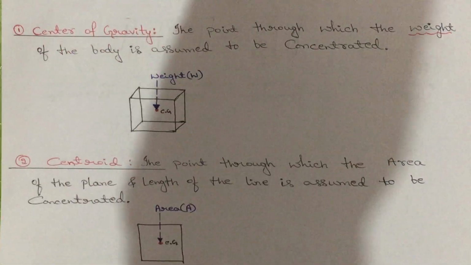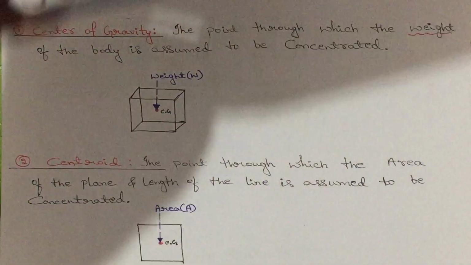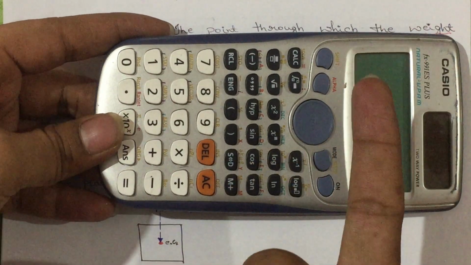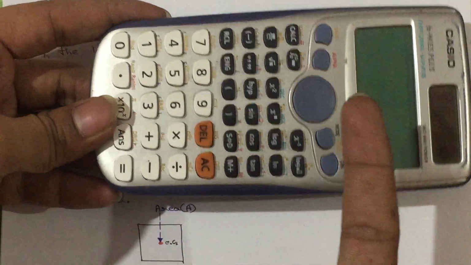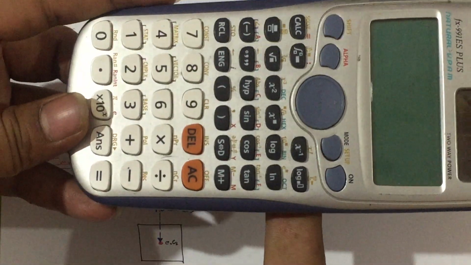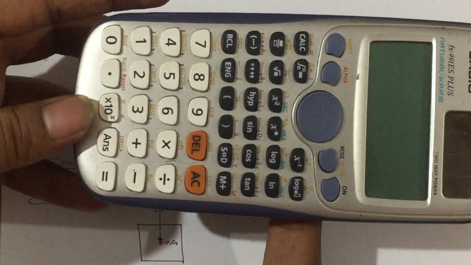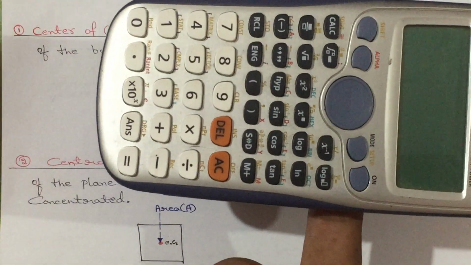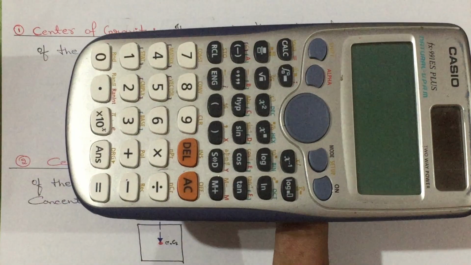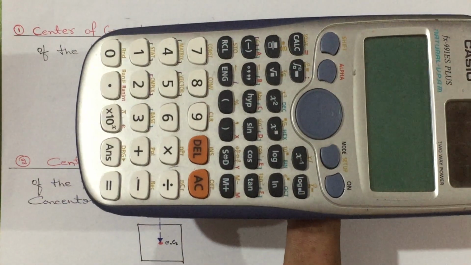Just for an example, I can say this is the calculator. Take your finger and you hold the calculator through a single finger at some point. You can balance the calculator by using a single finger at some point.